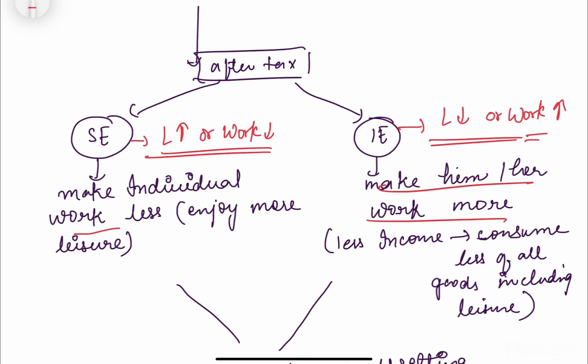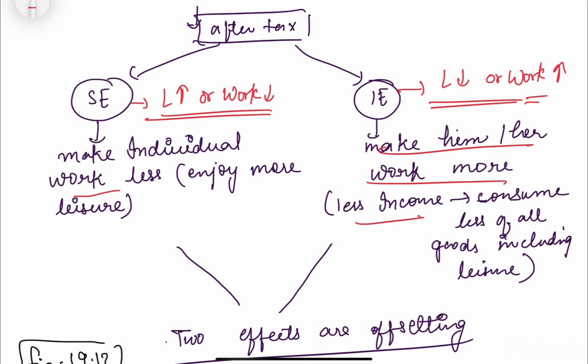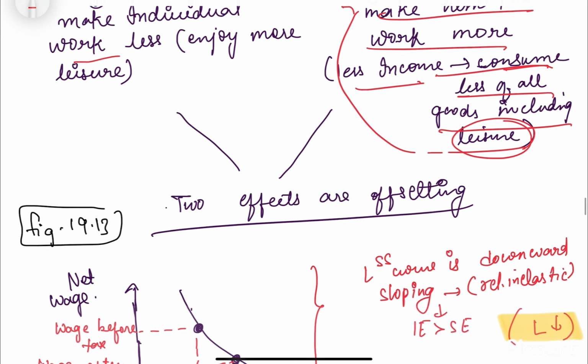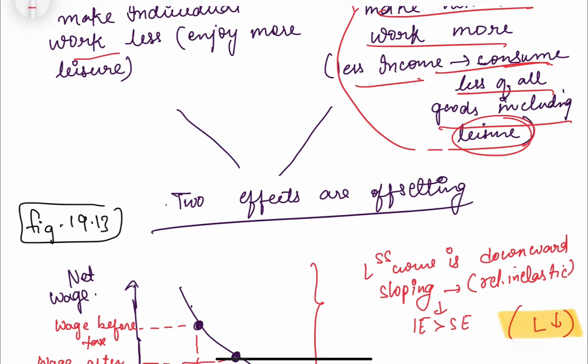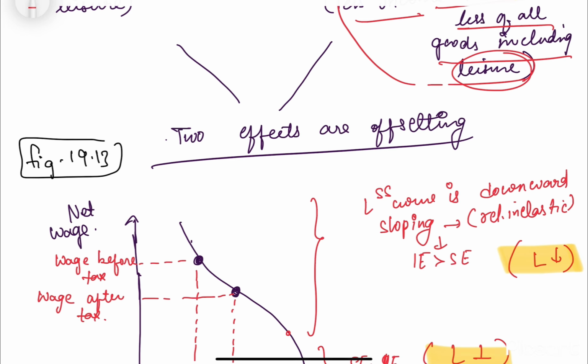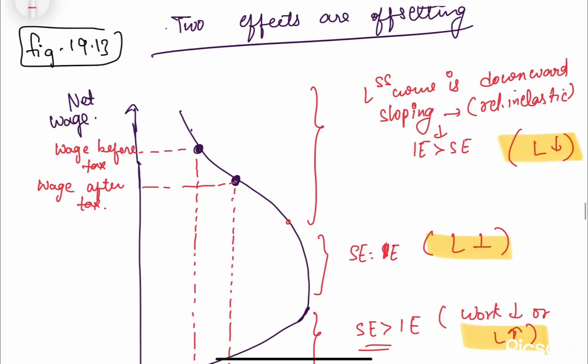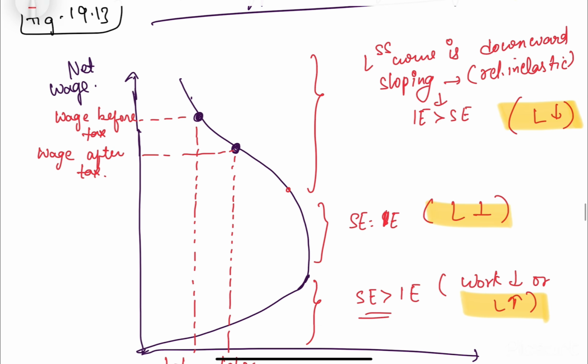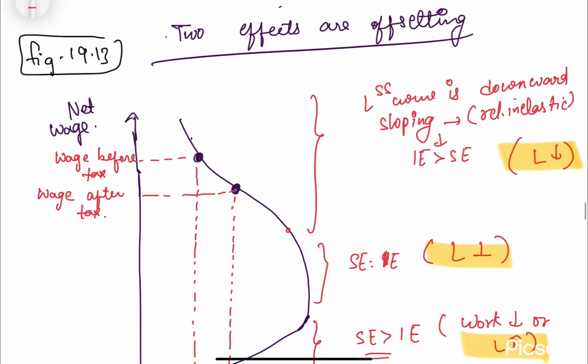In the case of the income effect, this would make him or her work more, because with less income, he will consume less of all goods, including leisure. If he is consuming less leisure, it means he is working more. These two effects are offsetting, they cancel each other out, and whichever dominates will win. Now we are looking at different cases on this labor supply curve, the backward bending labor supply curve.